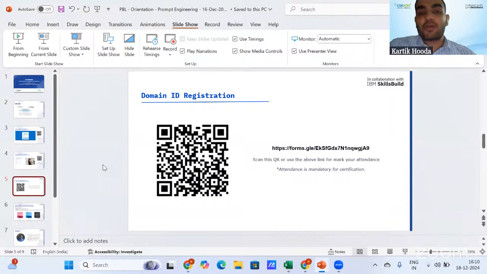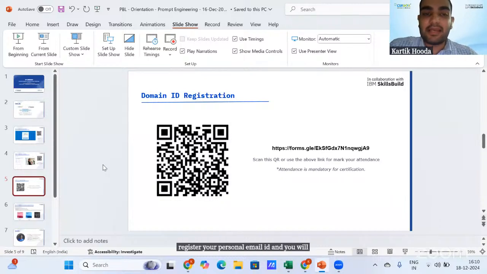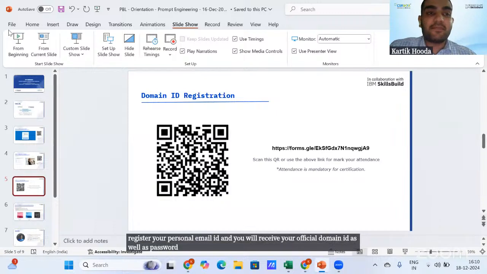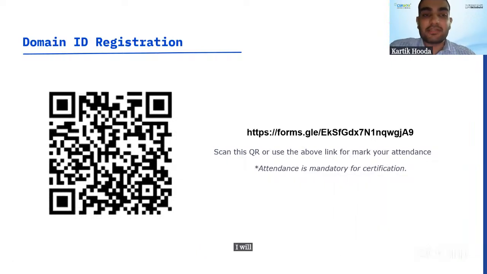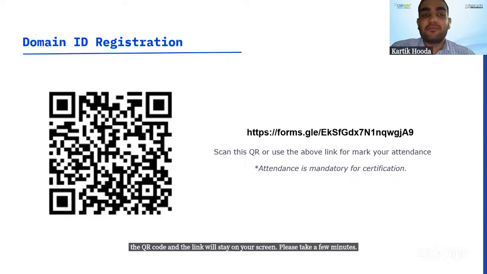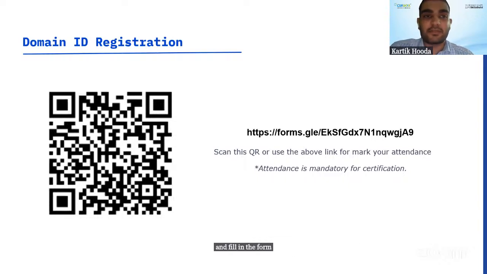You can use this QR code or the link to access the form, register your personal email ID, and you will receive your official domain ID as well as password on that particular email ID. I will give you all a few minutes to fill in this form. The QR code and the link will stay on your screen. Please take a few minutes and fill in the form to receive your domain ID as well as password.